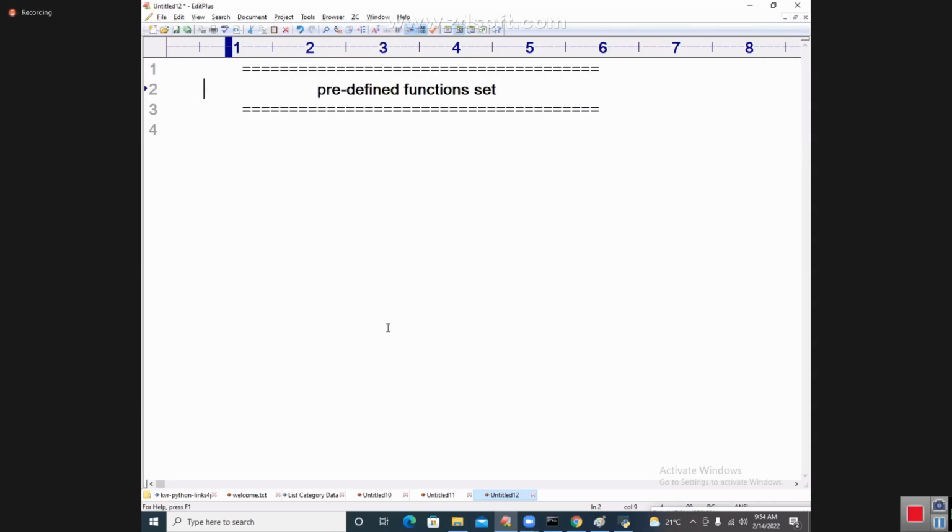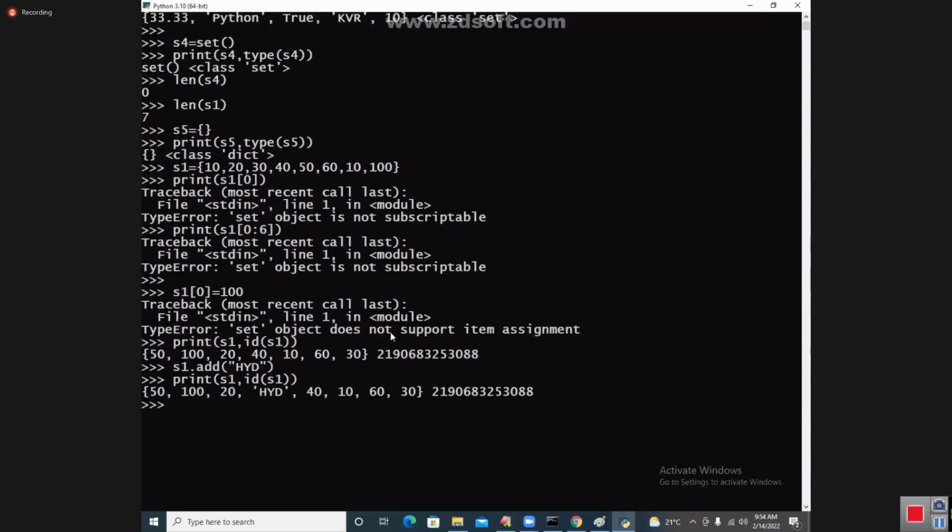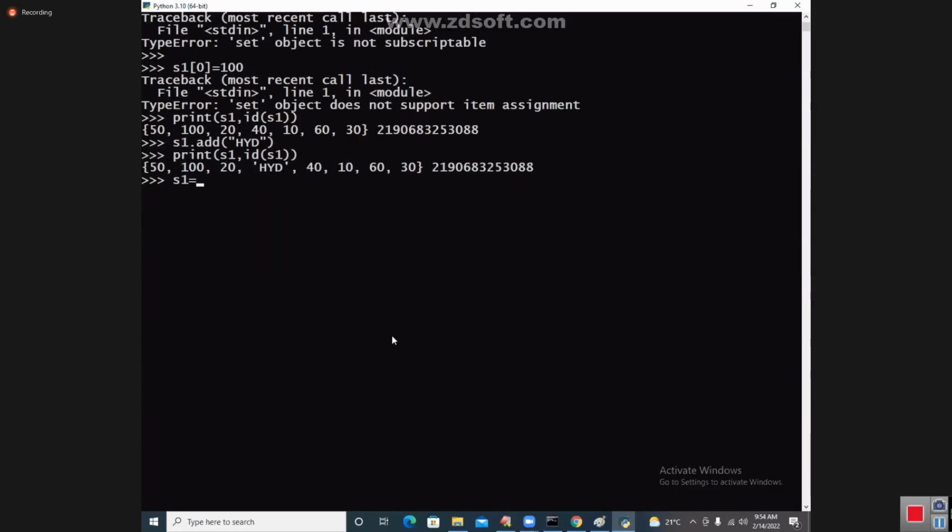Last and final, I am asking one question. Look at S1 equals 10, 10, 10, 10, 10, 10, 10, 10. Like this, I am just taking 10 several times. I am going to say print of S1, comma, type of S1. How many elements are there in S1? Only one 10 is available. See that? Is it maintaining any duplicates?